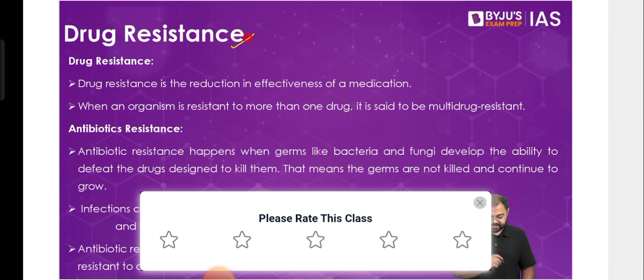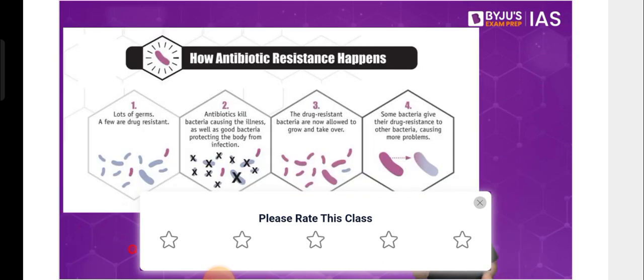Now, when it comes to drug resistance, there is a way in which it might manifest. For example, a person might have a couple of drug-resistant pathogens in the gut, and when you take a medicine, the normal ones get destroyed, but the ones which are drug-resistant do not. Now they would start to grow and multiply, and hence their numbers would increase. Not only that, they would also lead to changes in the properties of even the ones which are not drug-resistant. So overall, the numbers will keep on rising.